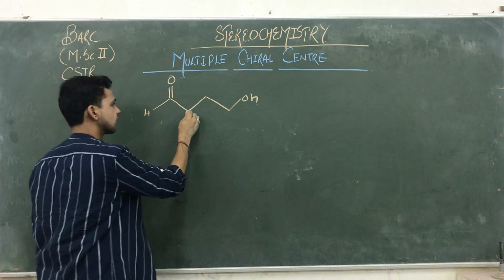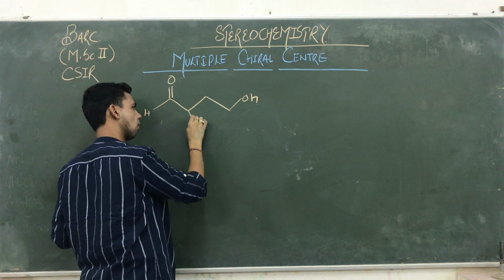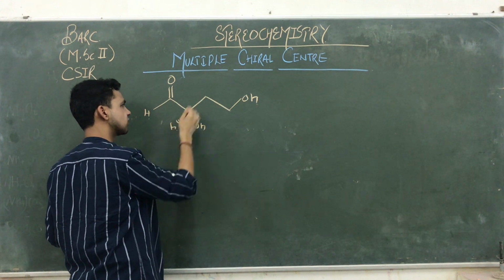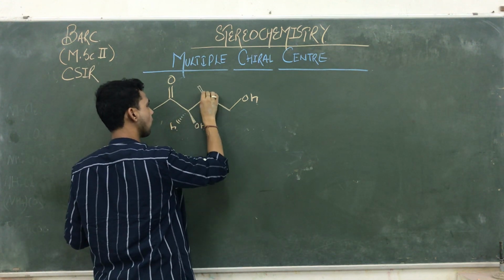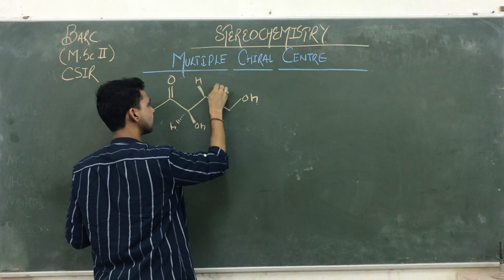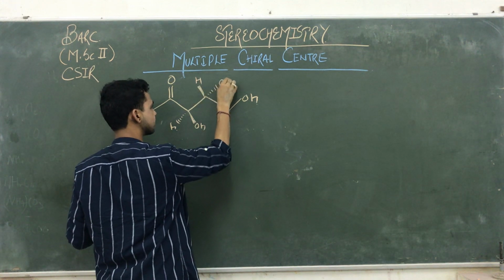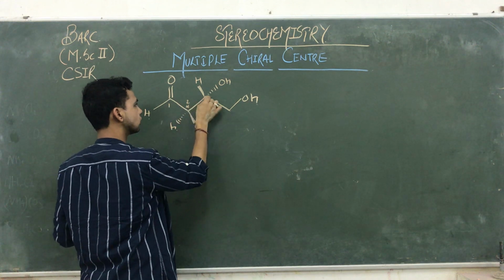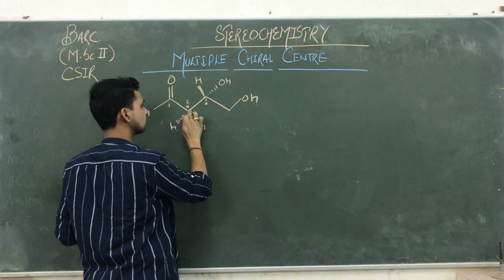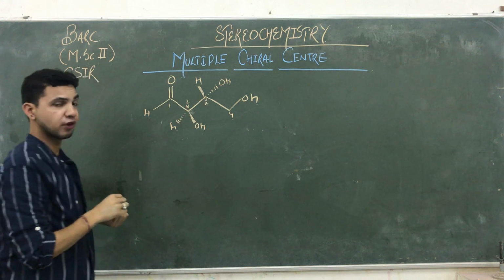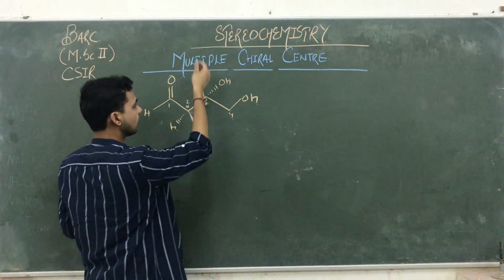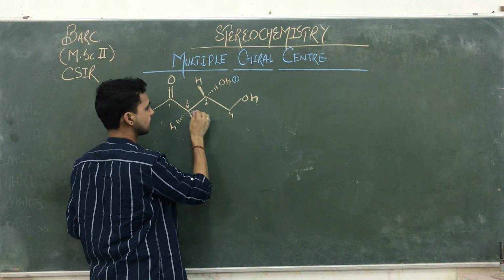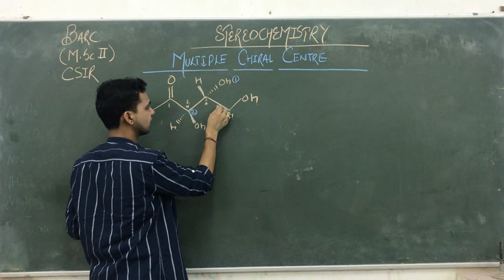Then we are seeing this one is OH. This one is H. Here H is there, then OH is there. You know, here are 2 chiral centers. This is 1, 2, 3 and 4. So we are going to find out the configurations at the 3rd and 2nd carbon atoms. The first number is here, the second number is here, and the third number is here.